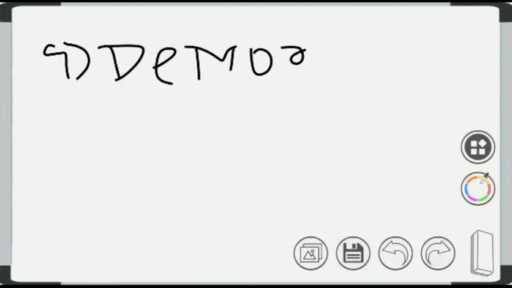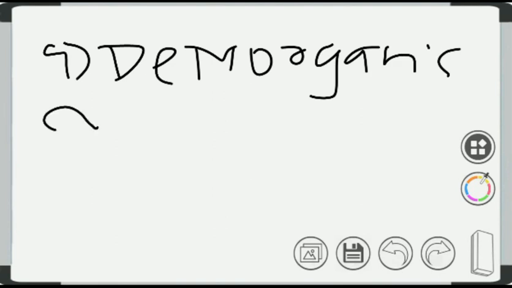Now what was the fourth? De Morgan's law. What does De Morgan's law say? The negation of P and Q. Now understand it carefully.